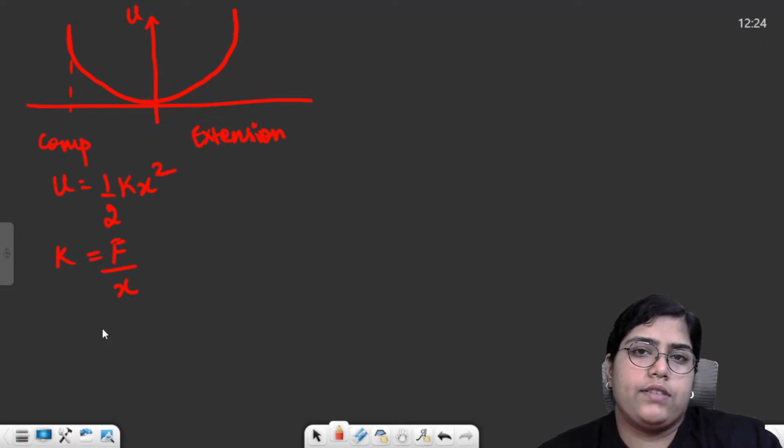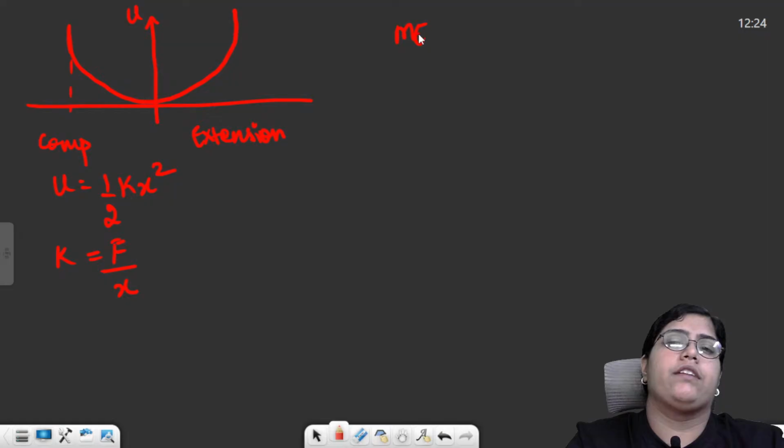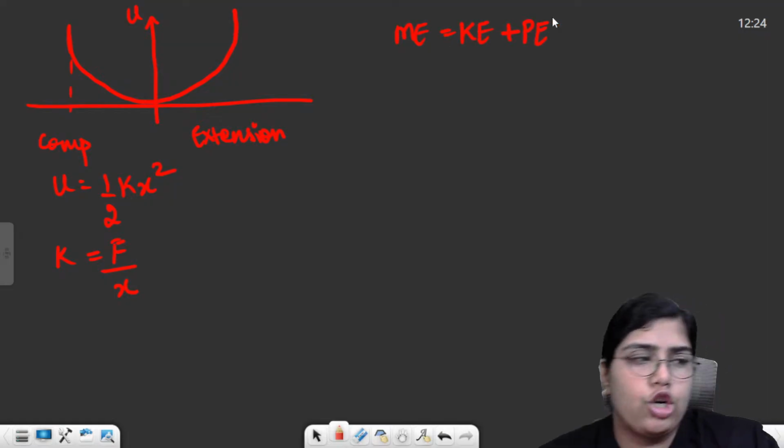Then there was the law of conservation of energy. The total energy of a body is always conserved. The total mechanical energy is simply equal to the kinetic energy plus potential energy, and total mechanical energy is always conserved.